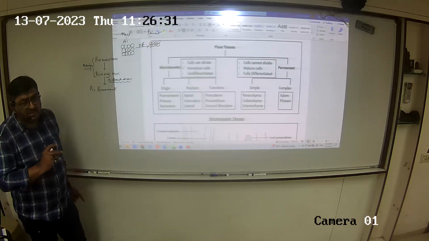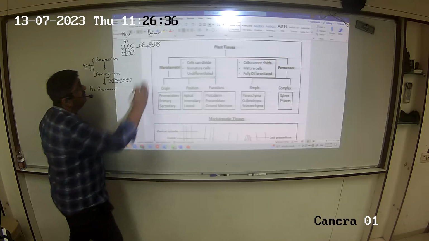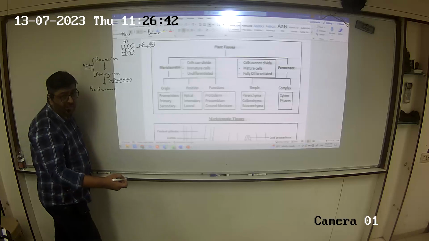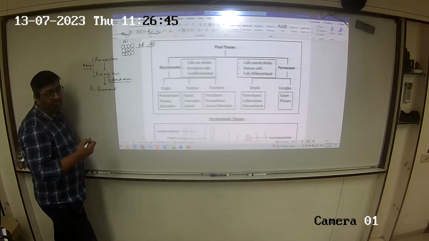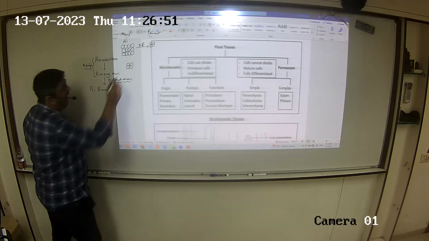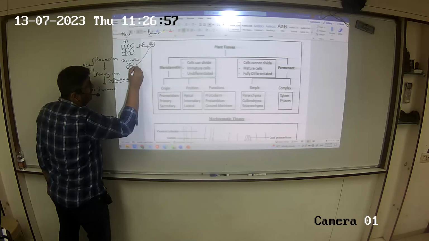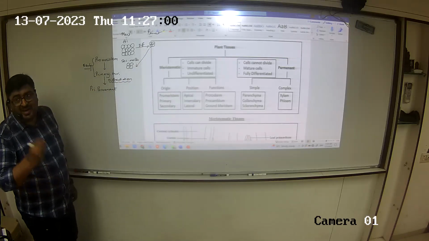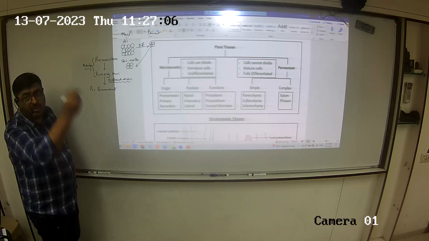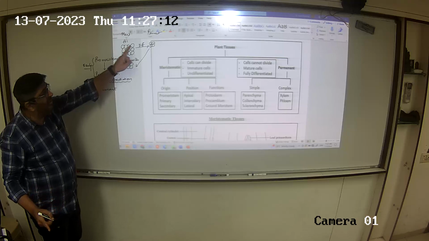But now what happens is, some of the primary permanent regain their capacity to divide. So let's say these four of them regain their capacity. So if they are regaining the capacity, will they again become meristematic? But now I can't group them with the previous ones. So I will call them secondary meristem. So secondary meristem have come from which group? Primary permanent. The primary permanent have come from which group? Primary meristem. Repeat again. Primary meristem undergoes differentiation to give rise to?